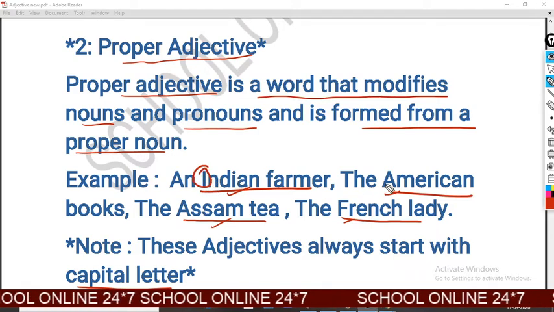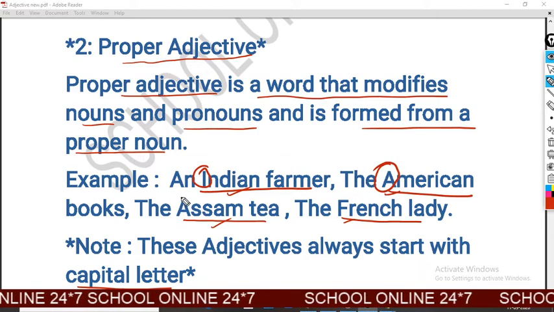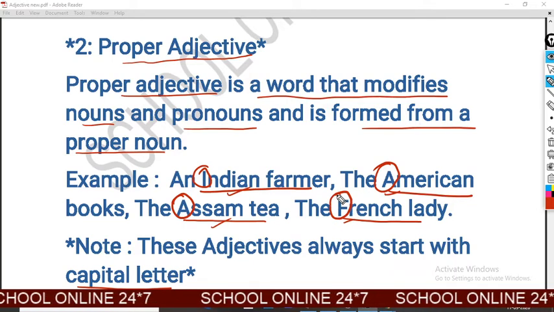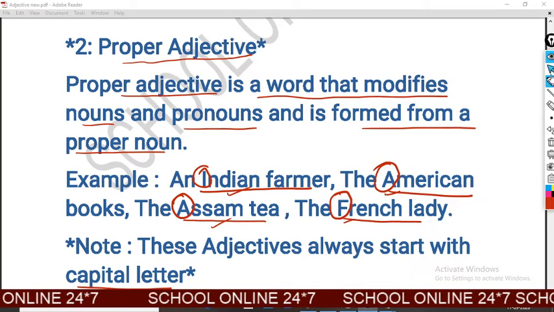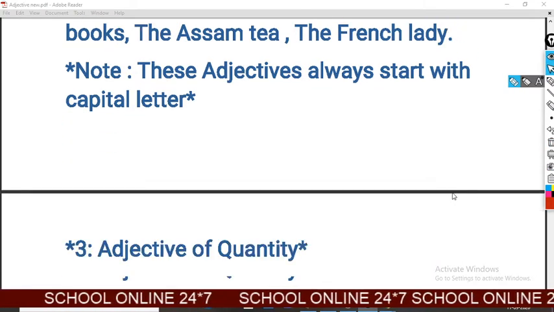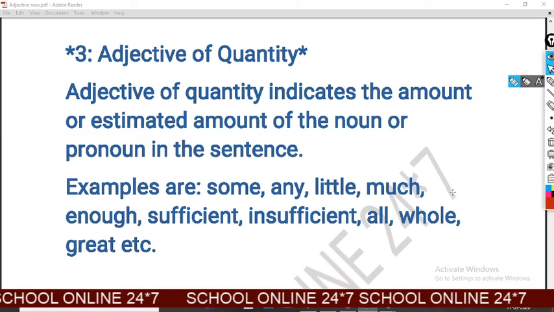Indian, American, Assam, and French. And now we will discuss the third kind of adjective, the adjective of quantity.